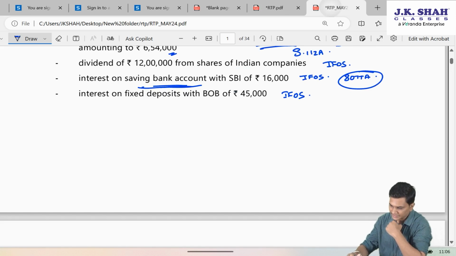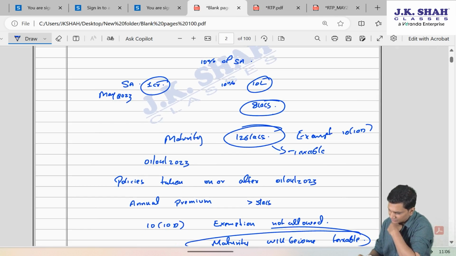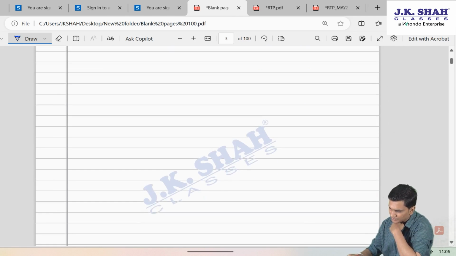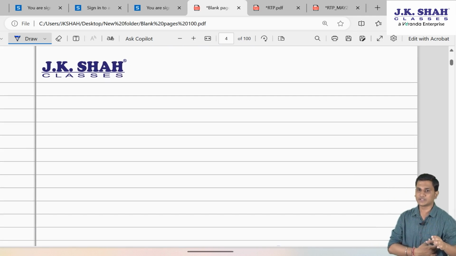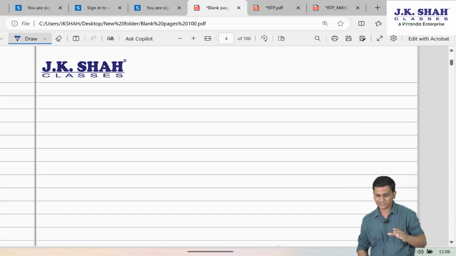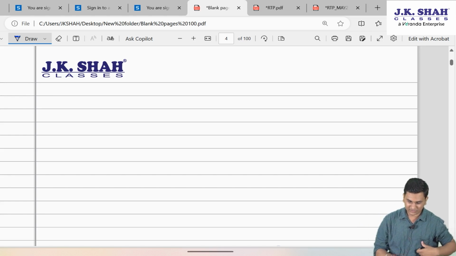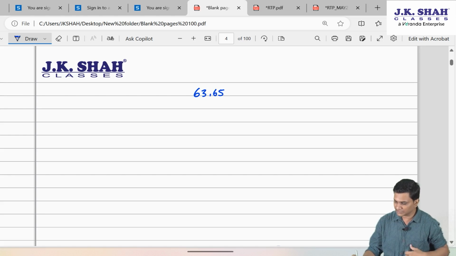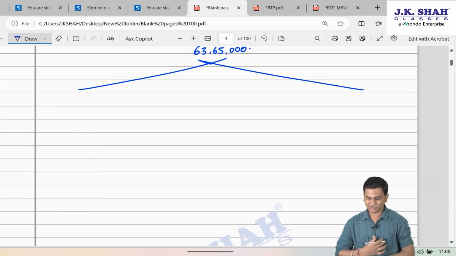But I hope you recollect, whenever there are special rate incomes included, like in the 63 lakh 65,000, there's a special rate income, long-term capital gains under section 112A. Dividend is not a special rate income. Similarly, even interest is not a special rate income. So that 63 lakh 65,000 will be split as follows.